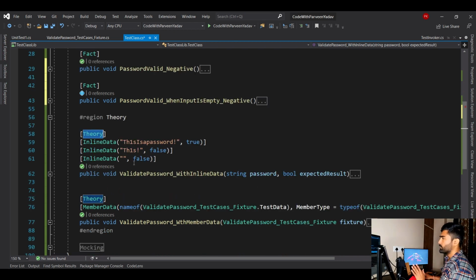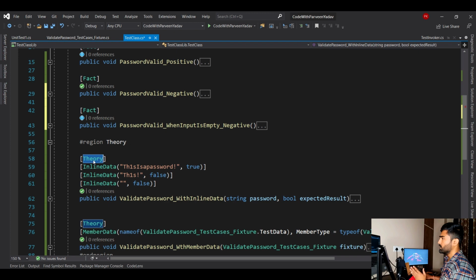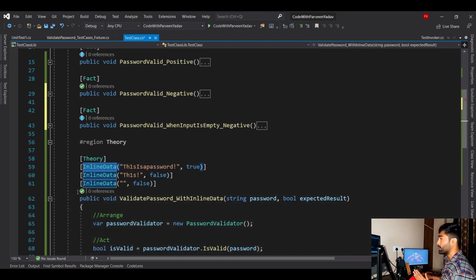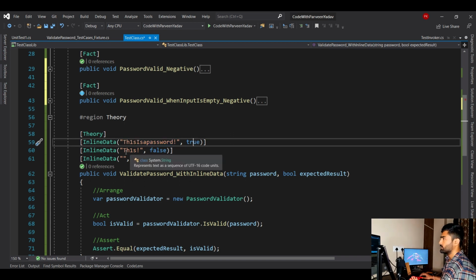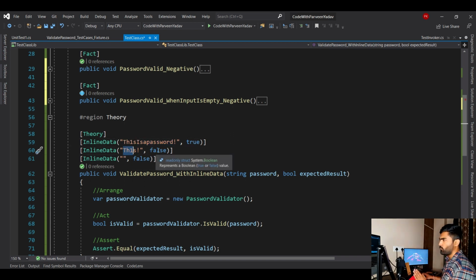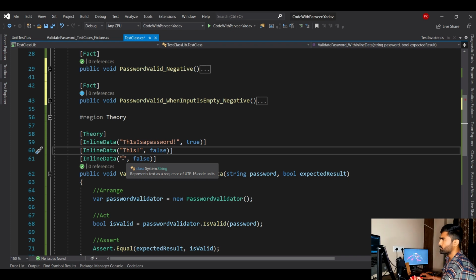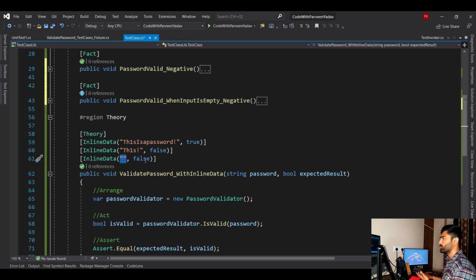Okay, now you see, this is what I have talked about. So in the Theory, you have InlineData. Now what is InlineData? Within the InlineData, you can pass the input parameter and then the expected result, right? Here, my input was just a string, and my expected result is true. Here, this is my input and I'm expecting a false result. And the third test case, when there is no input, what would be the result?